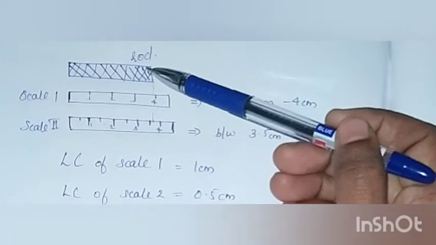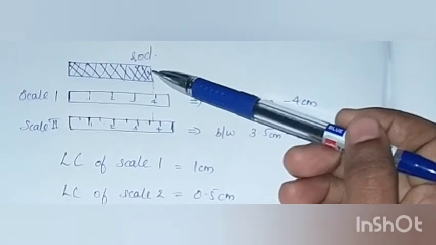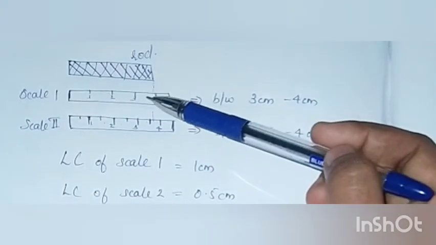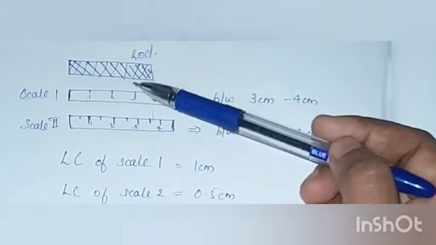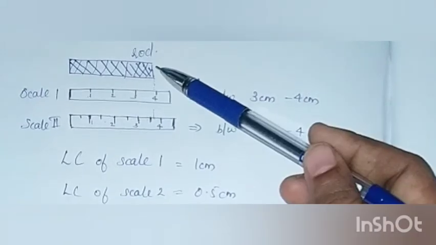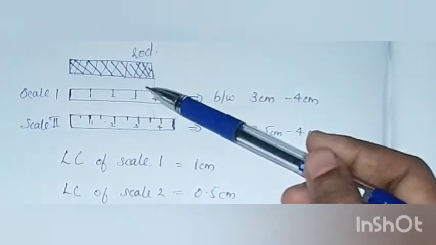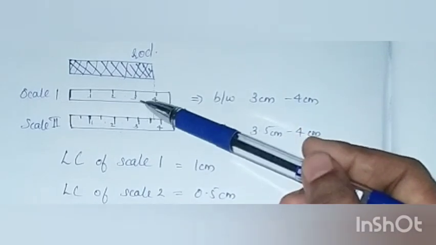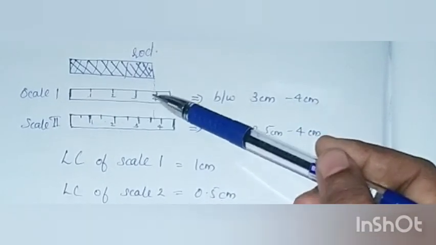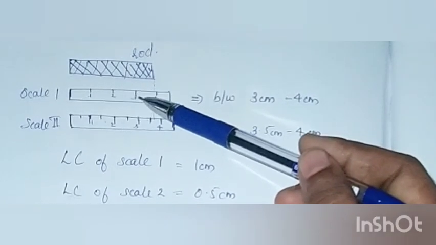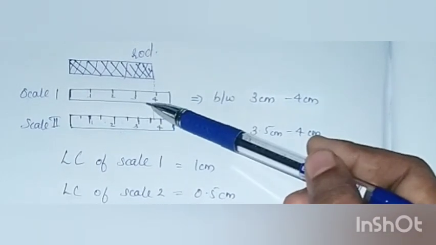The measurement that scale 1 will show is 3 centimeter for this rod's length. Because this rod's length lies between 3 centimeter and 4 centimeter, the value that the instrument will show is 3 centimeter. Since it has not reached 4 centimeter, the value that it can show is only 3 centimeter.